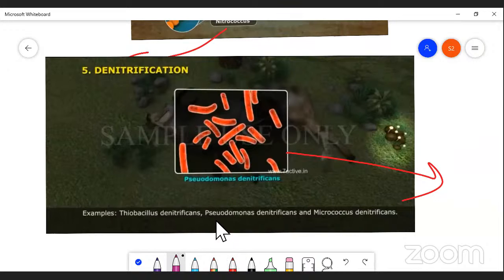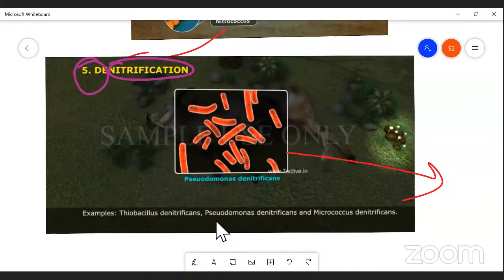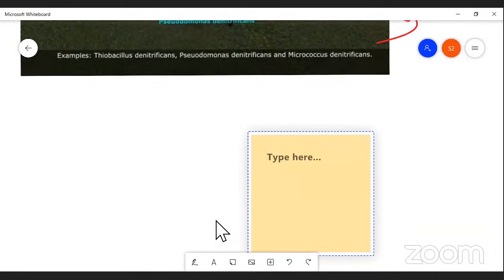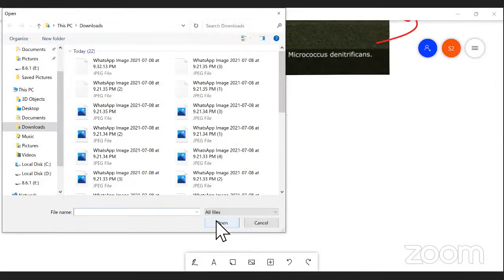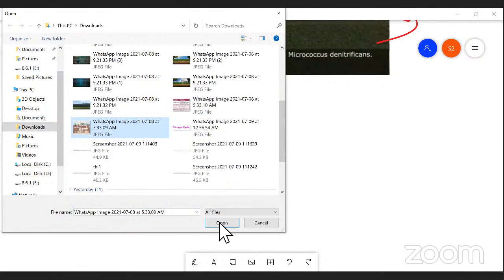Nitrification is a process of formation of nitrite, but the "de" means just the opposite, the reverse of nitrification. That is called denitrification. Simply, the process is taking place reversibly. An example which is very familiar is Pseudomonas denitrificans. It is a bacteria, right? Okay, the last picture that I'm going to show you, you can understand, right? My dear students, this is a topic that we have to concentrate on.